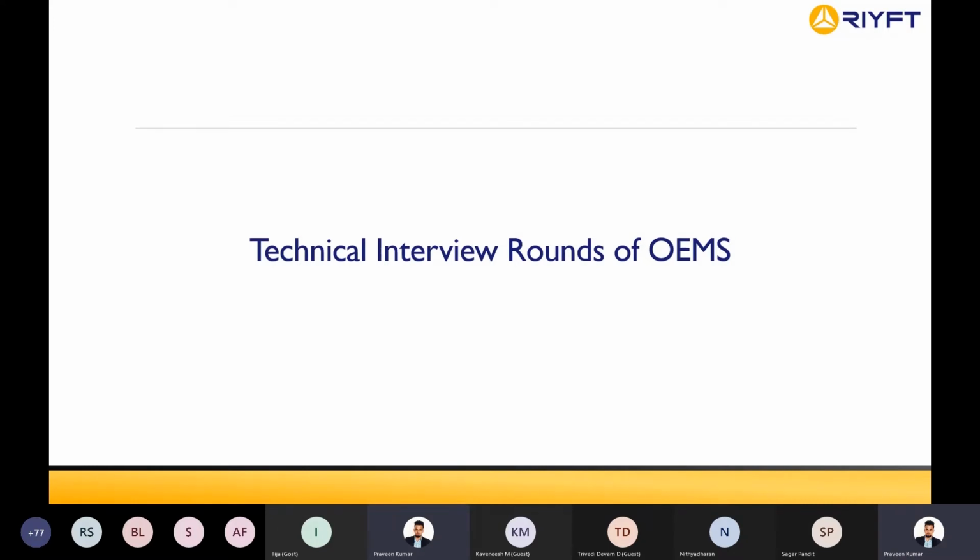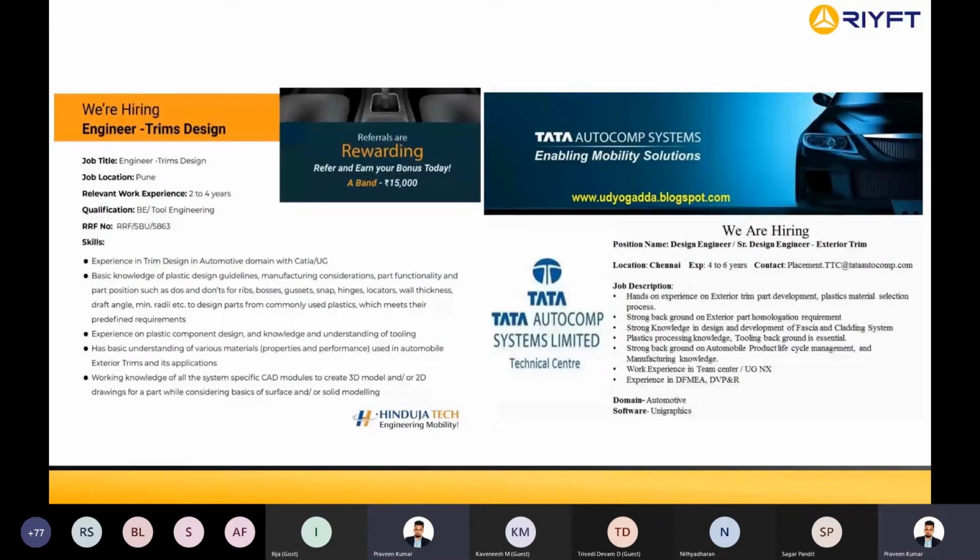But whenever a fresher looks for a job, CATIA is very hard. Exactly. When you go for any technical interview, these are a few of the openings you can find on the internet, and many companies expect you to have basic experience. So as a fresher, finding a job in the industry is tough, because companies don't have time to invest in training a person and then taking them. Very few companies do it.